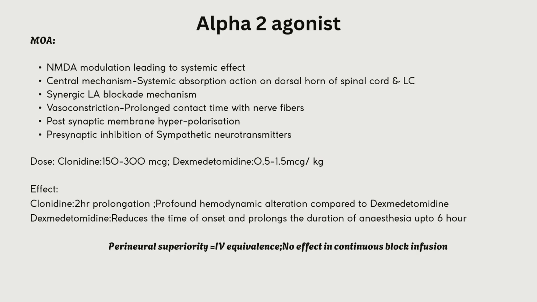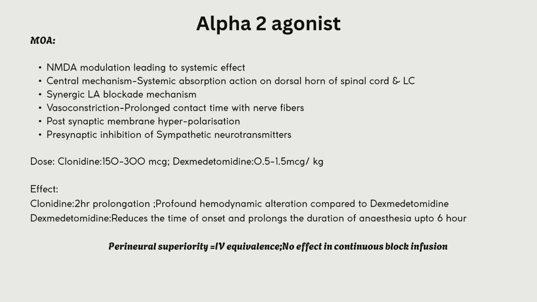Coming to the second agent, the alpha-2 agonist, the main mode of action is by NMDA modulation leading to a systemic effect, and it also has a central mechanism at the dorsal horn of the spinal cord and the locus ceruleus. It also has synergistic local anesthetic blockade and vasoconstriction, which lead to prolonged contact time with the nerve fibers. The main mechanism is hyperpolarization of the postsynaptic nerve terminals, which leads to an increased threshold of nerve action potentials, thereby prolonging the duration of the block.